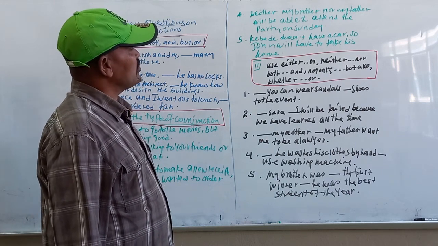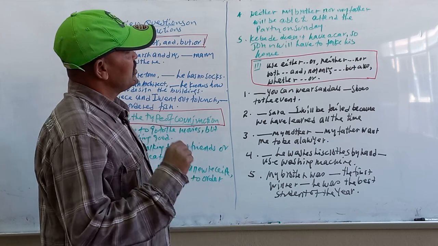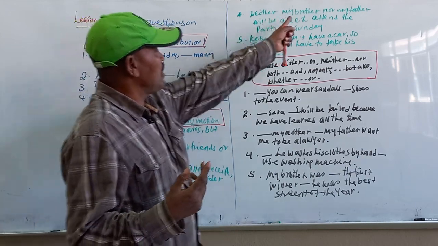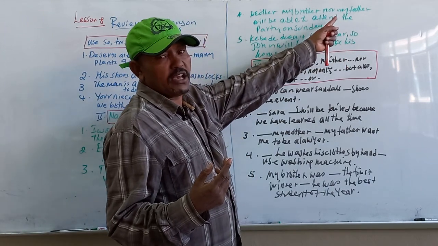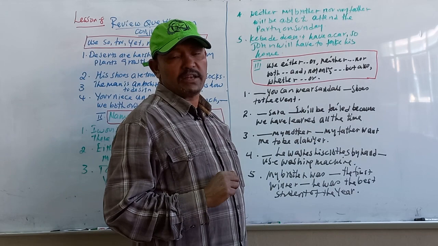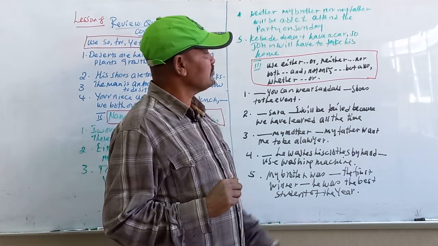Number 4: neither my brother nor my father will be able to attend the party on Sunday. Neither my brother nor my father. What's the conjunction here? Neither nor. ማንን አያያዘ? My brother and my father. ፍሬዞችን ነው ያያያዘው እዚህ ጋር። ናውን ፍሬዞችን ነው ያያያዘው። ስለዚህ correlative conjunction ይባላል።